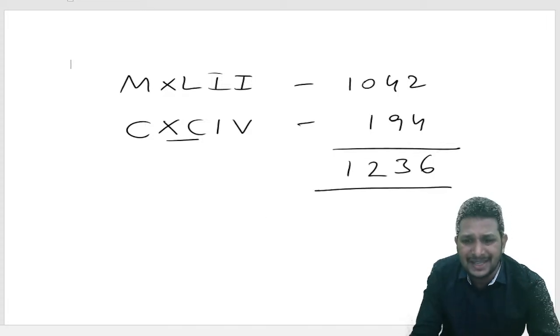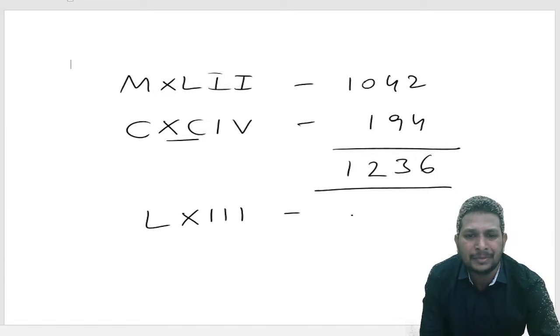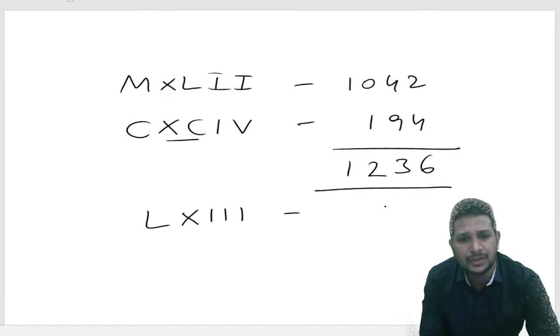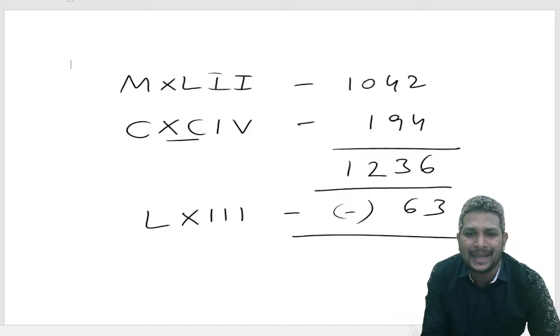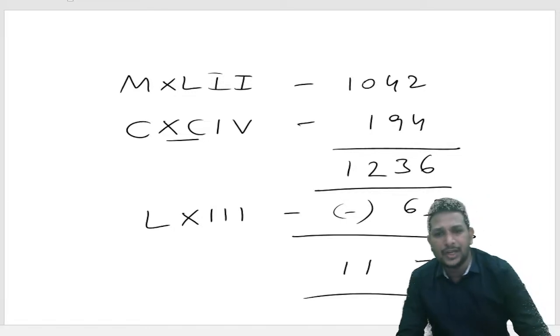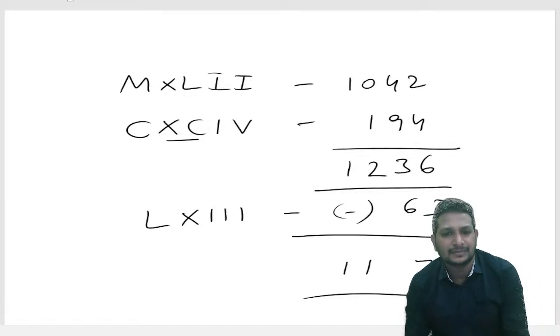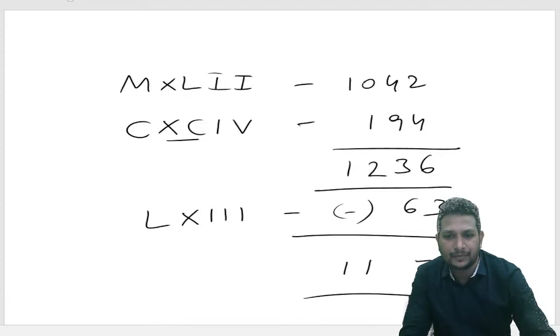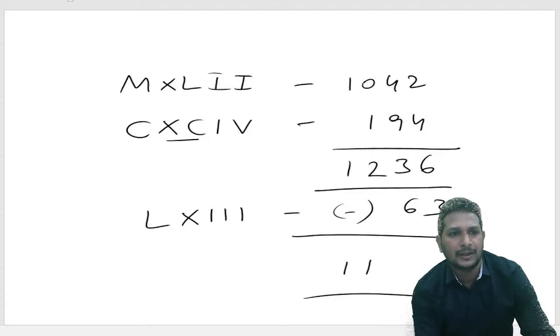But from this, we need to subtract LXIII. LXIII, that's L after which they gave X, so 50 plus 10, 63. If I subtract these two, what do I get? 1173. But even if I got the answer in numbers, they are asking in Roman numerals, right? So how to write 1173?